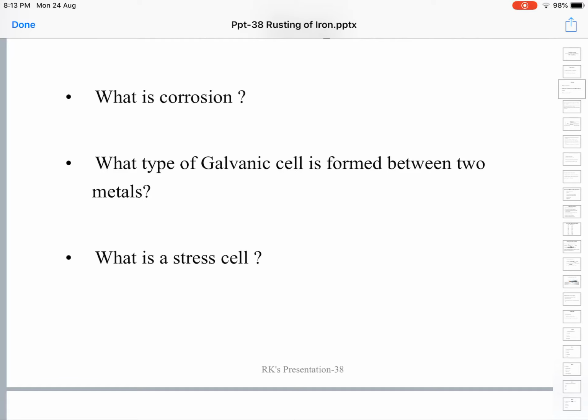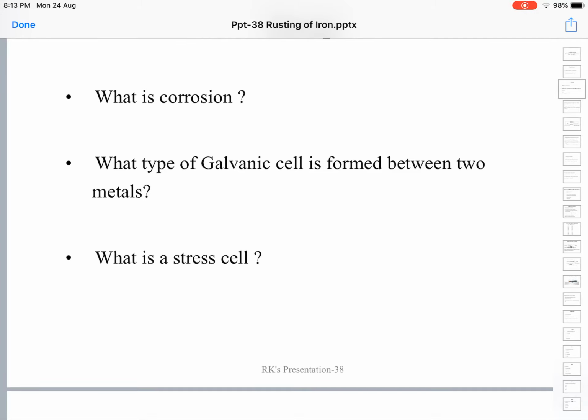The bends in pipes also: in plumbing, plumbers use bends to connect different pipes in different directions. The bent portion in the middle is more stressed, so it forms the anode. The other parts form the cathode. That is the formation of a stress cell.